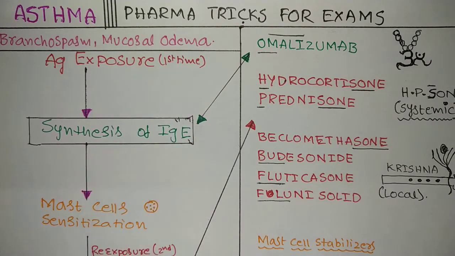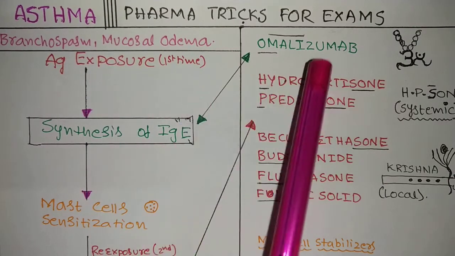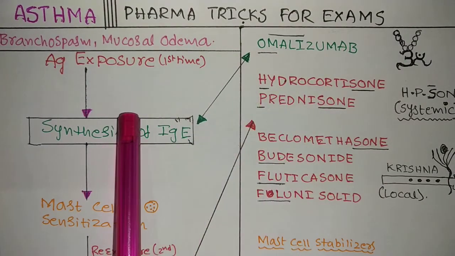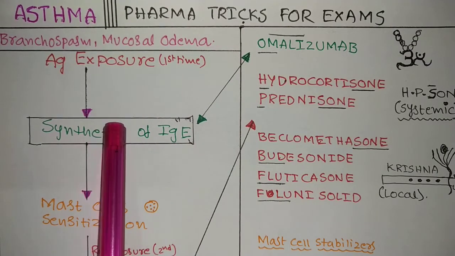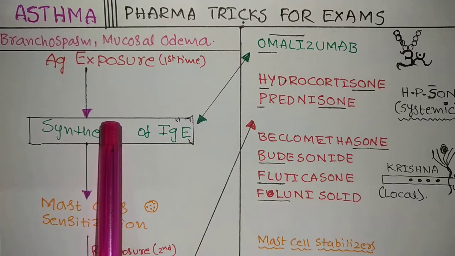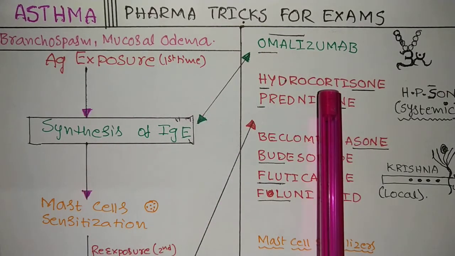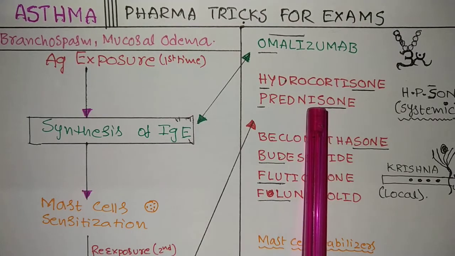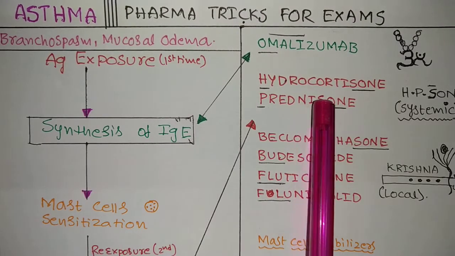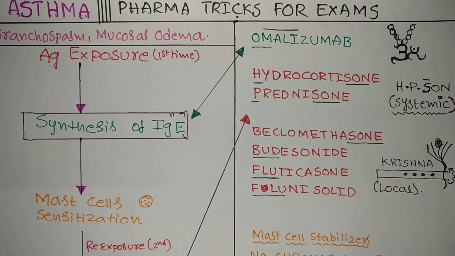See, I have divided my paper into two columns. This is column 1, this is column 2. In column 1 I have explained how asthma is developed, what the various steps involved in the development of asthma are. And in this column I have mentioned all the medications used for the treatment of asthma and how they act, in which step we can avoid the asthma. Like that I have divided.